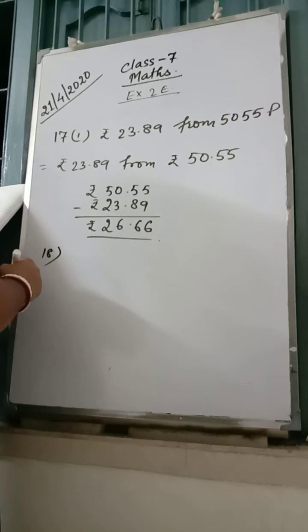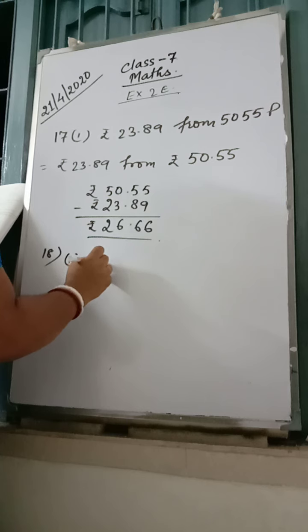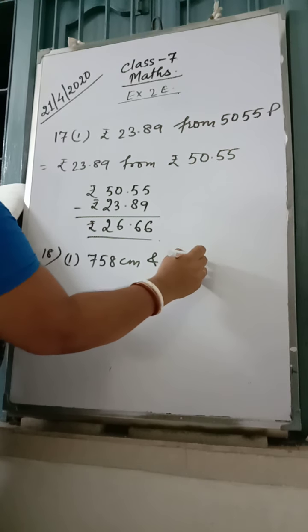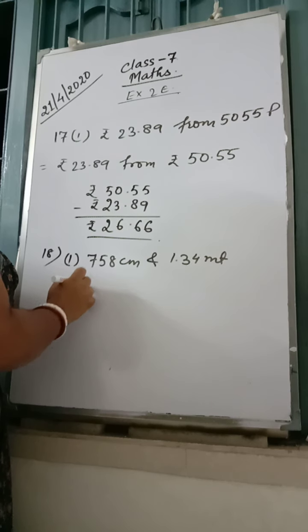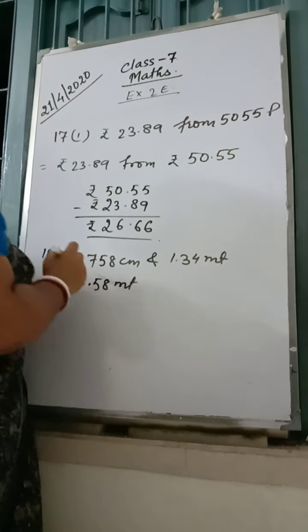Add, giving the answer in meters. Look at 18.1, 758 centimeter and 1.34 meter. What will we be writing? 758 centimeter means 7.58 meter. Why?